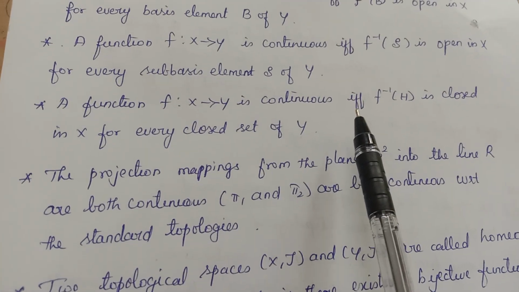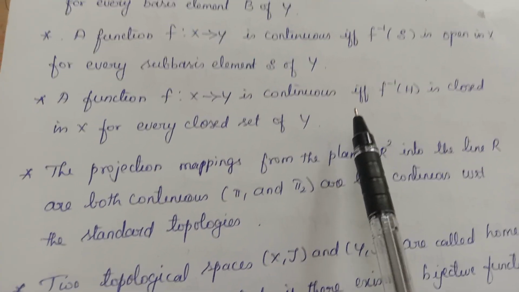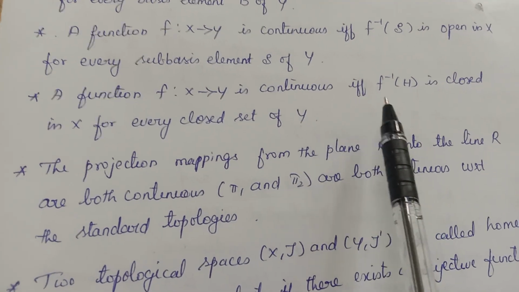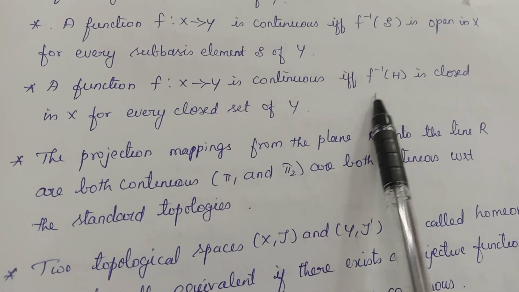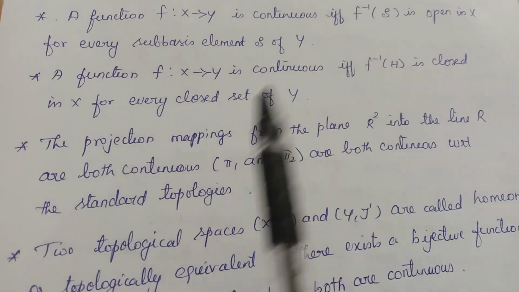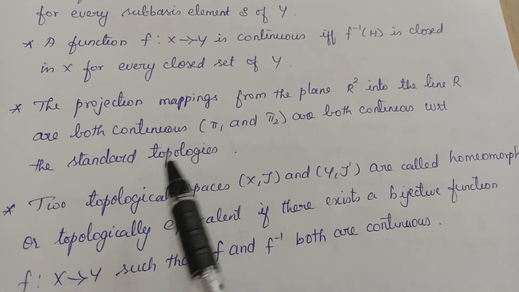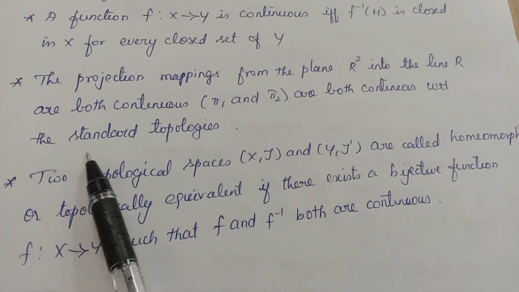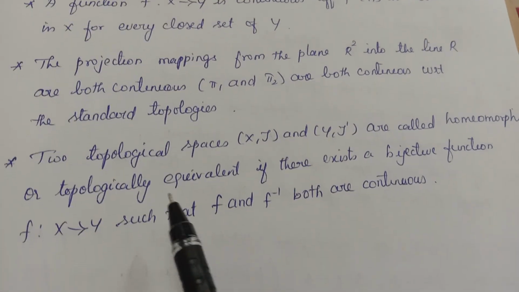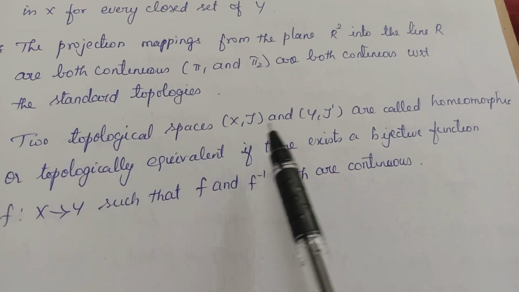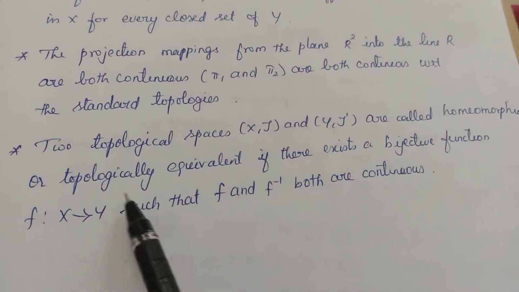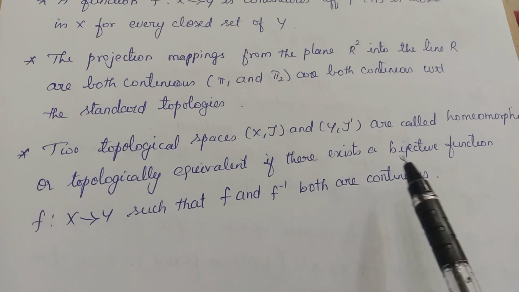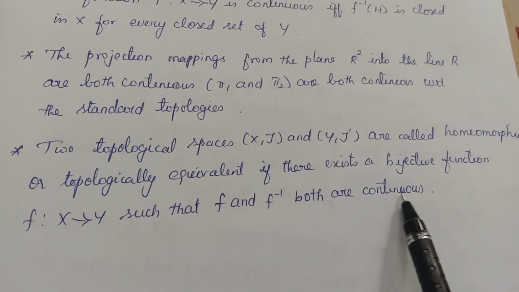Similarly for closed sets. What do you mean by a closed set? A set is said to be closed if its complement is open. So if you take any closed set, its inverse image should also be closed. Next, the projection mappings we have seen before, both of them are continuous on which topology? The standard topologies.